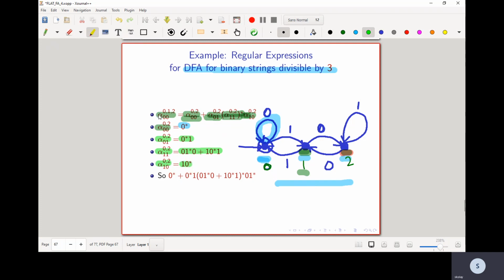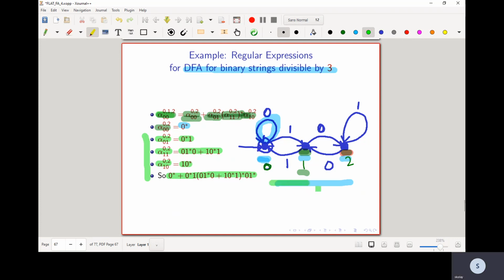And therefore, this expression will come out to be 0 star plus 0 star 1 (0 1 star 0 plus 1 0 star 1) star 0 1 star. So please check this portion. Please check from the transition diagram that this is in fact what happens.